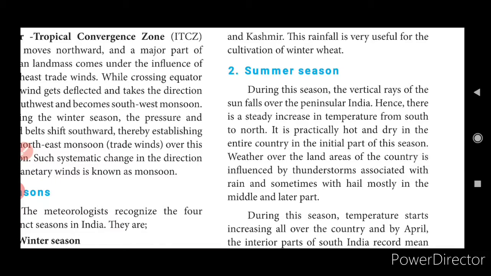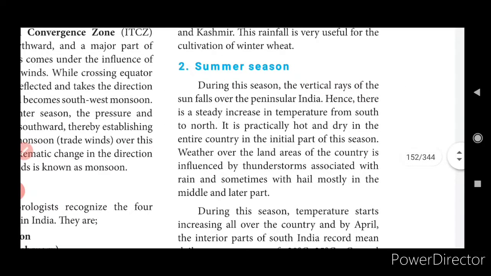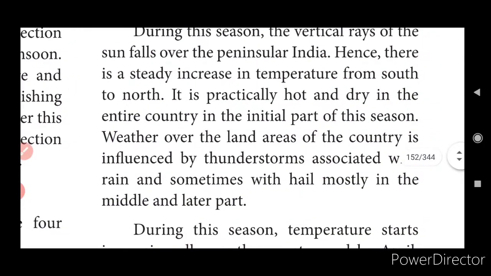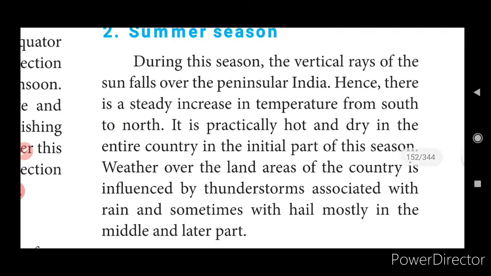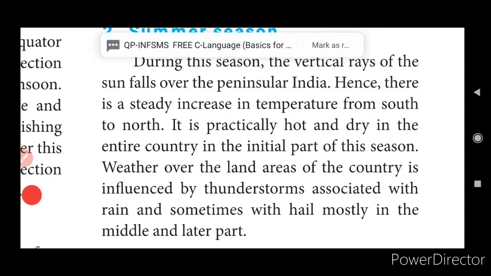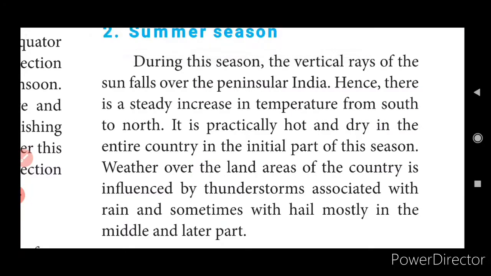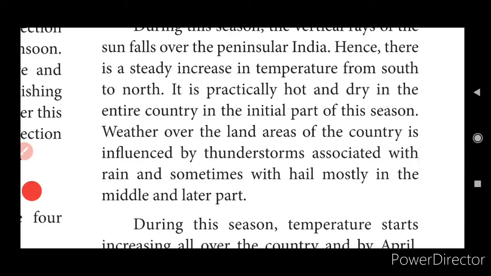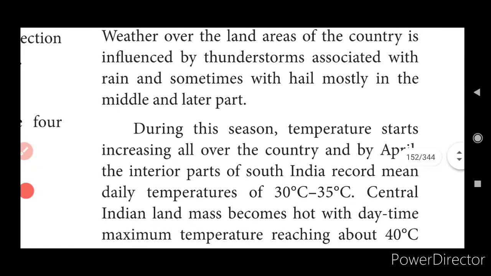The vertical rays of the sun fall over the peninsular region, hence there is a steady increase in temperature. When the vertical rays of the sun fall on the Indian peninsular region, the increase in temperature will be very high, and the temperature will be very hot and dry in this entire country. So, weather over the land areas of the country is influenced by thunderstorms sometimes.